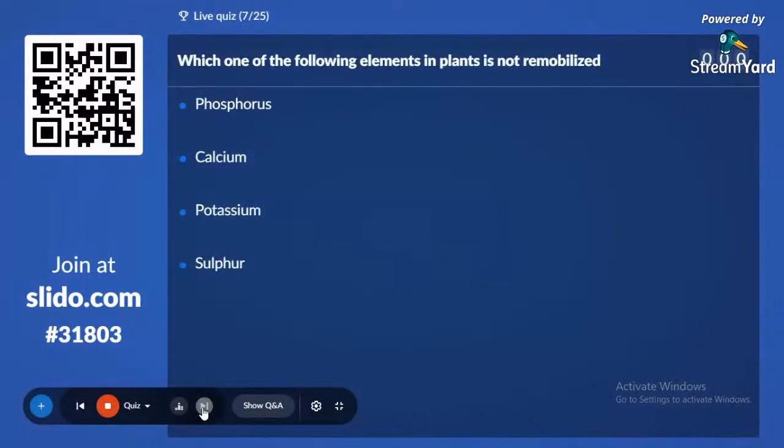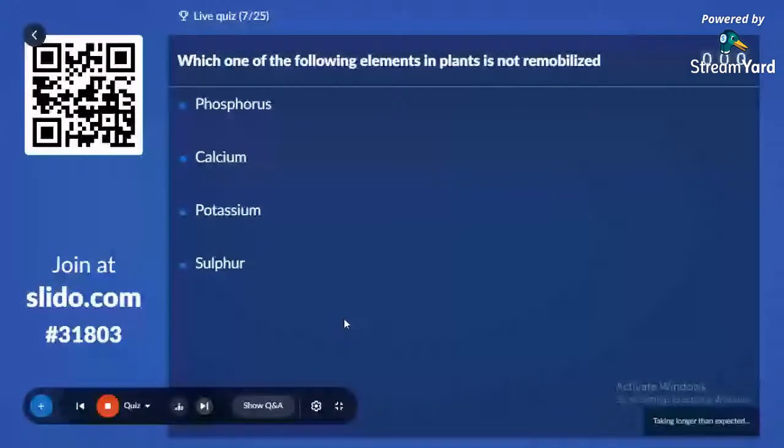Which one of the following elements in plants is not remobilized?